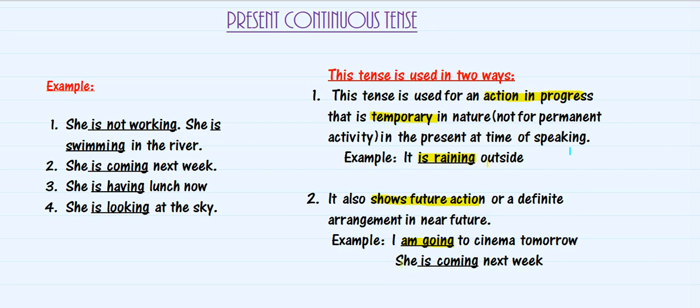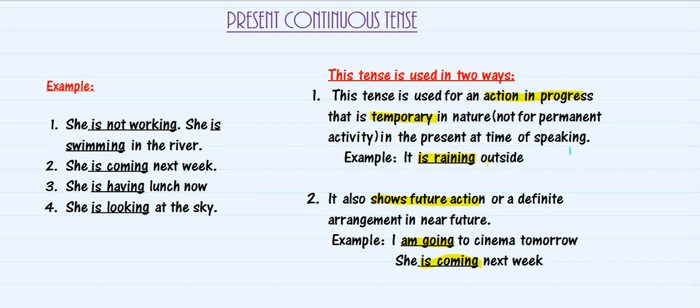The second sentence says, she is coming next week. Over here, the verb is come, and we are using the present continuous for this sentence because this is again a future arrangement. We are talking about somebody who's going to come next week, and that coming next week is already being planned, is confirmed. It's a future action which has already been arranged. It's definite, it's going to happen. So in all those kind of scenarios, wherein any future action is definite and it's going to happen, we use present continuous tense.